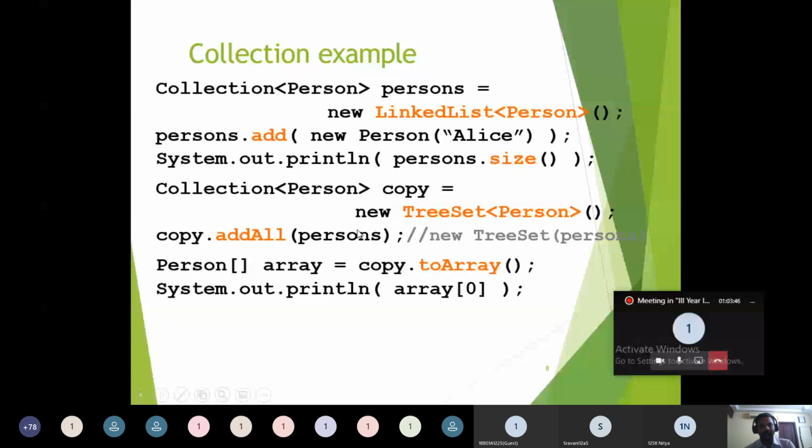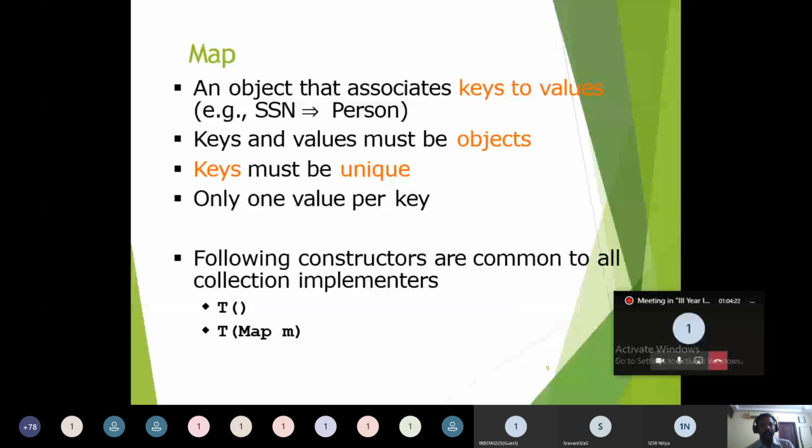Now this Person object, Alice, is contained in persons, which is a LinkedList object, and in copy, which is a TreeSet object. Like this, we can perform manipulations and operations on the objects using this collection example. And we'll see the map interface next.